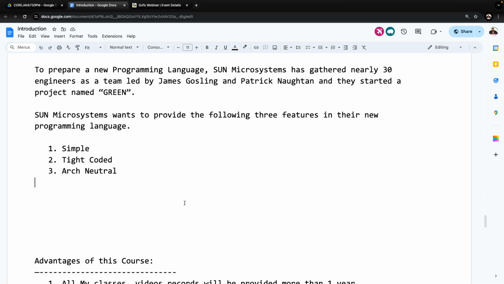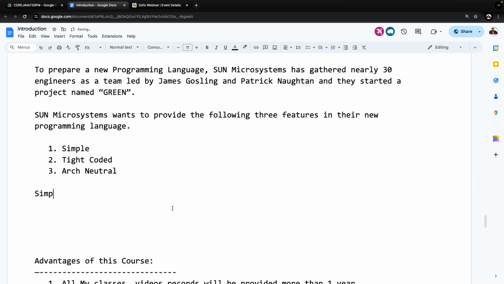Is that clear? Now tell me, what are the three features that Sun Microsystems wants to see? What is the first one? A simple programming language. The second one is tight coded. And the third one is architectural neutral programming language.